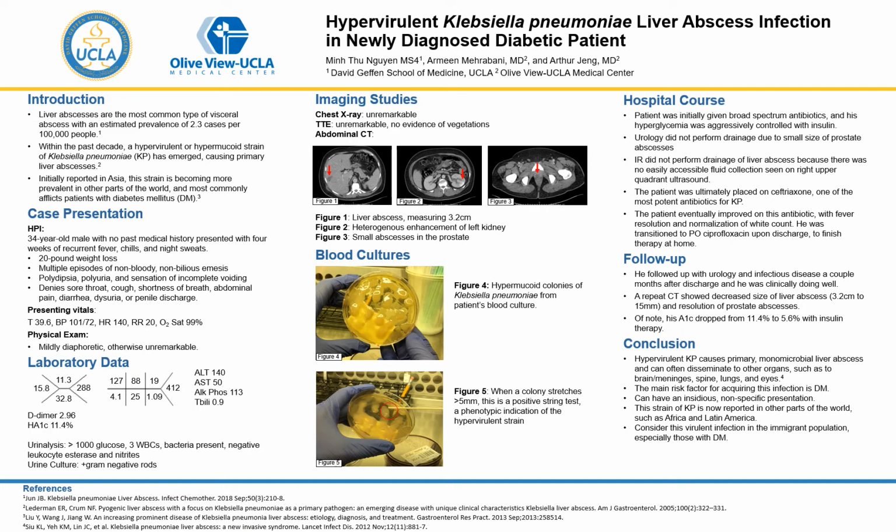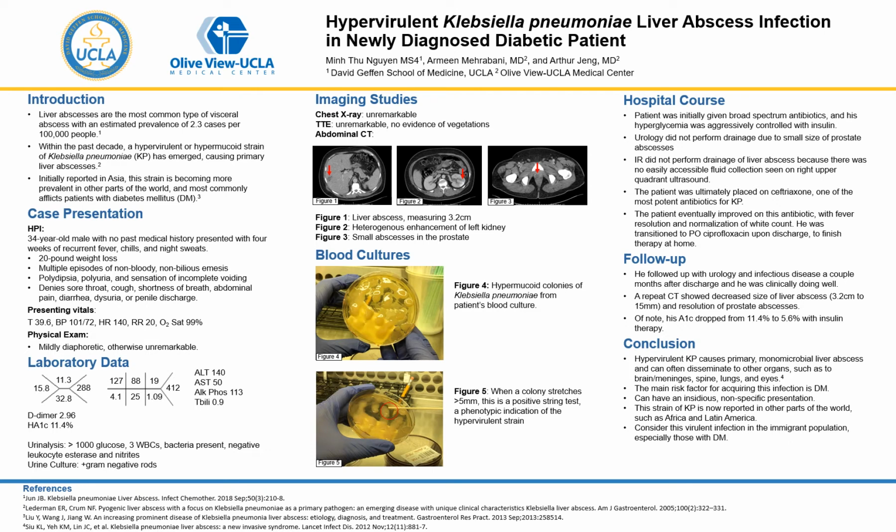patients with diabetes. So to bring us to our case, we have a 35-year-old male with no past medical history who presented with 4 weeks of recurrent fever, chills, night sweats, emesis, and a 20-pound weight loss. On review of systems, we learned he had also been having polydipsia, polyuria, and sensation of incomplete voiding. On presentation, he was afebrile but tachycardic to 140.